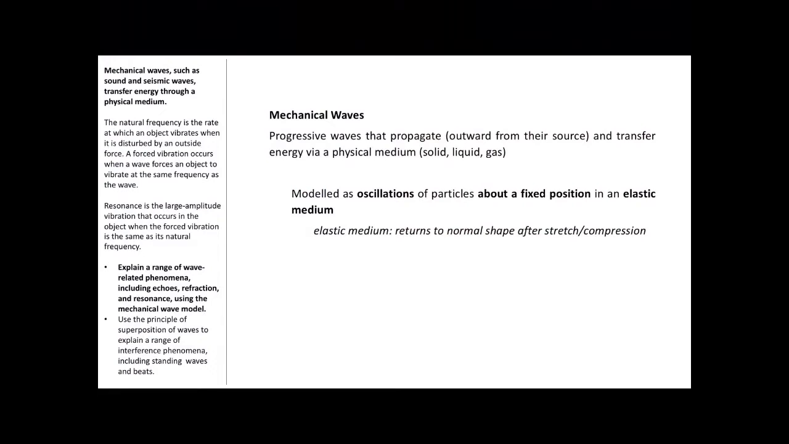So a quick definition: mechanical waves are progressive waves that propagate outward from their source and transfer energy via a physical medium. So that physical medium can be a solid, a liquid or a gas. These waves are modelled as oscillations of particles about a fixed position in an elastic medium. So it's the material or the medium itself that the particles of it are oscillating or vibrating. However, the wave itself is the energy that causes this vibration.